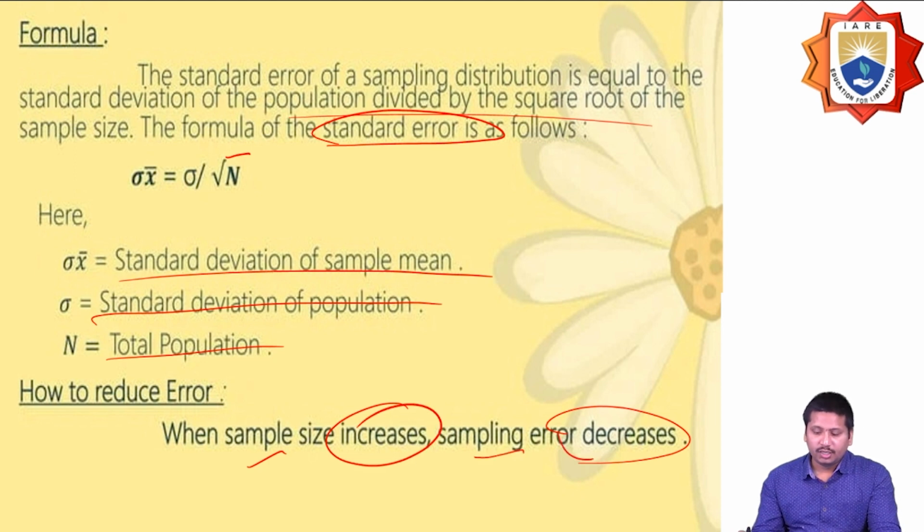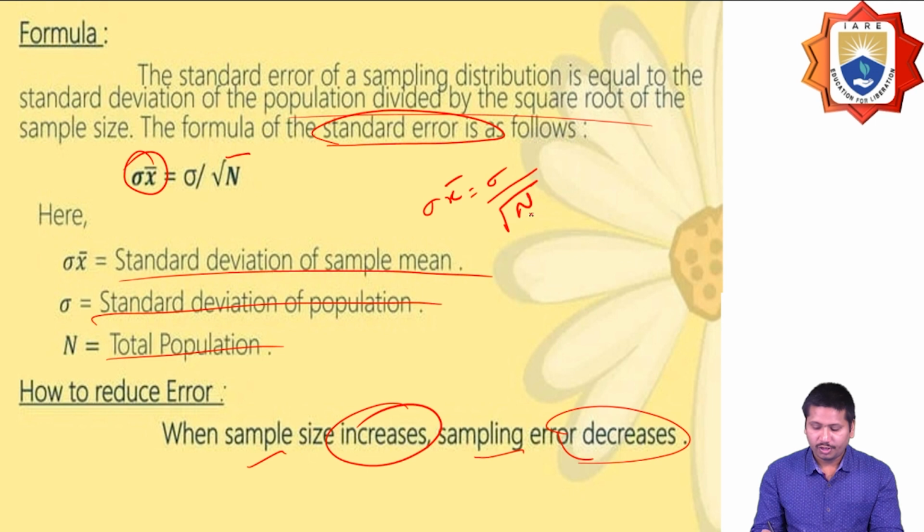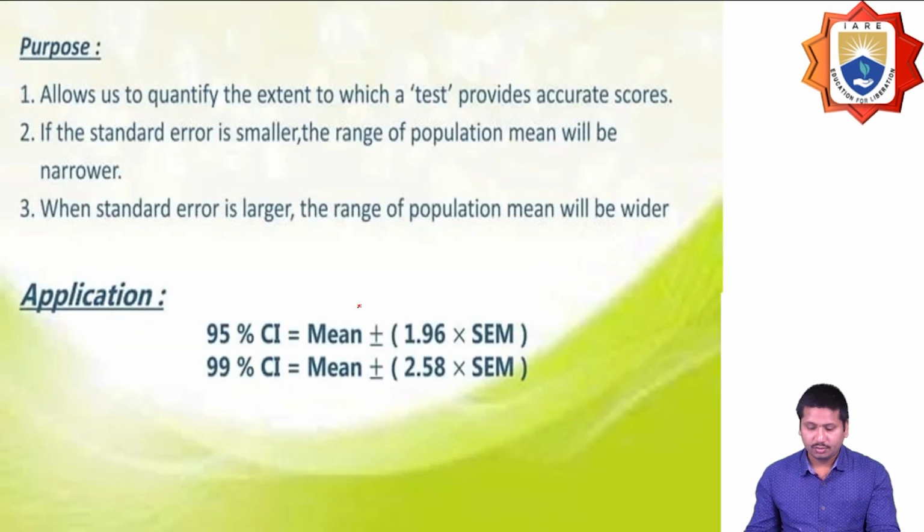So this is the standard error of the sampling distribution, where we apply the standard deviation of the population divided by the square root of the sample size. The equation is given by sigma x bar equal to sigma by square root of n, where x bar is the sample mean, sigma is the population standard deviation, and n is the sample size.